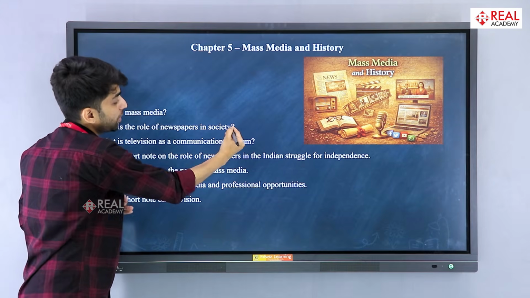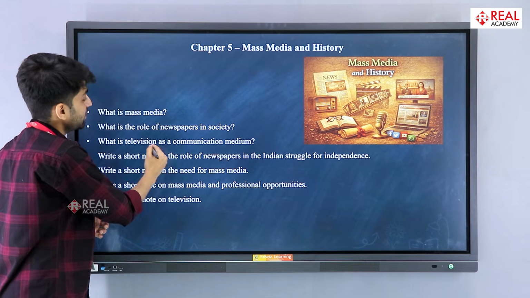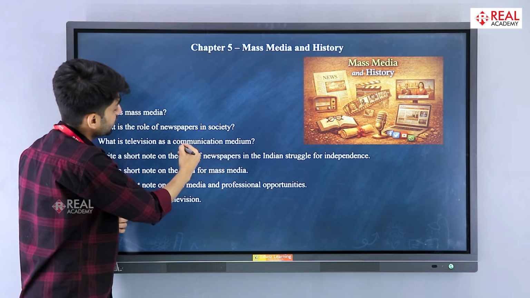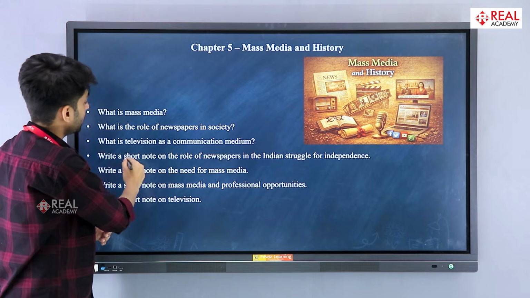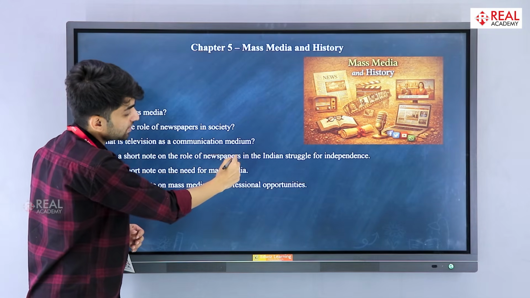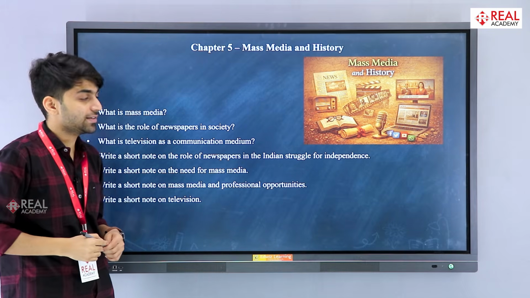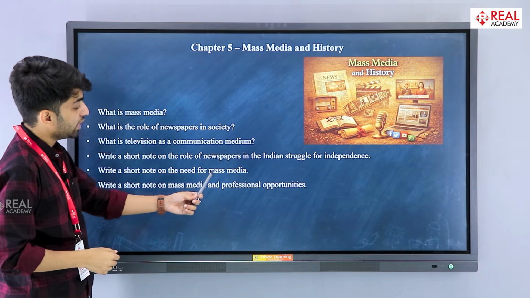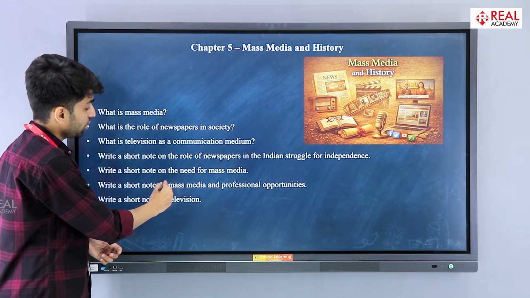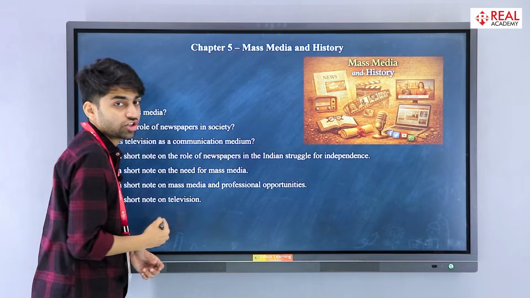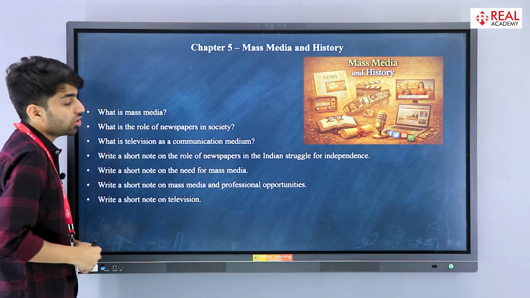What is the role of newspaper in society? What is television as a communication medium? Write a short note on the role of newspapers in the Indian struggle for independence. Write a short note on the need for mass media. Write a short note on mass media and professional opportunities. Write a short note on television.